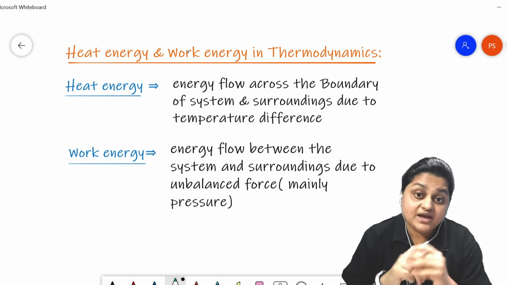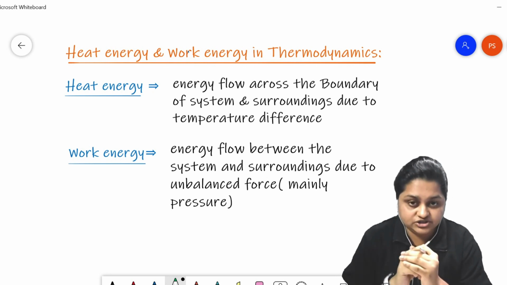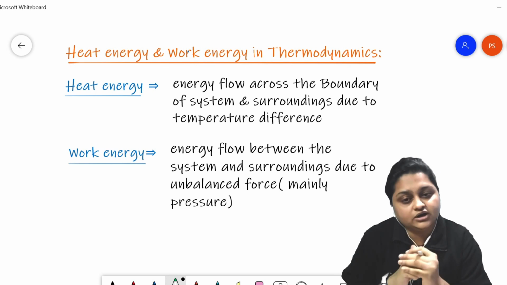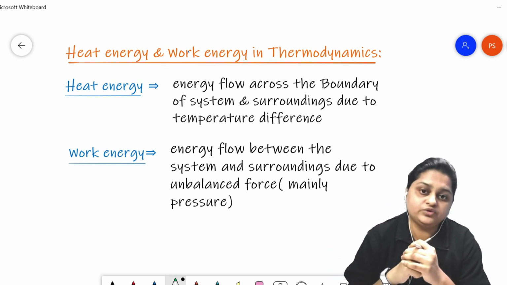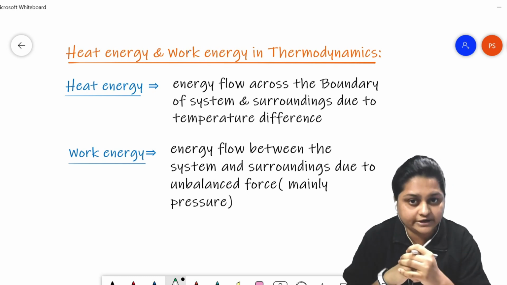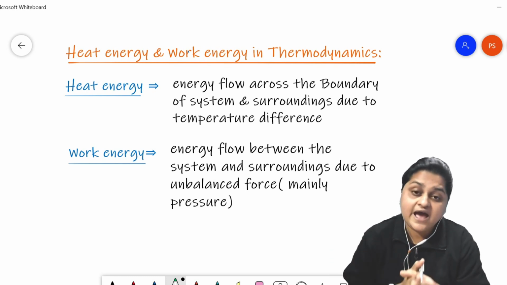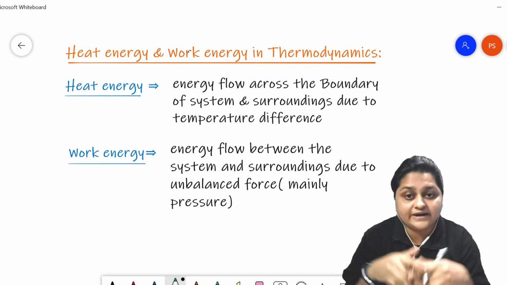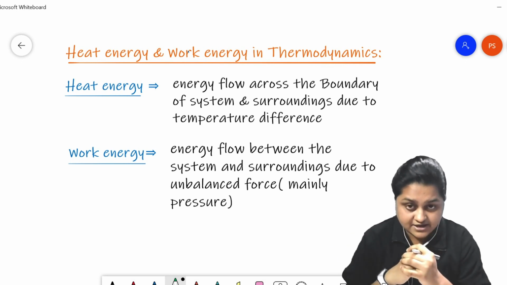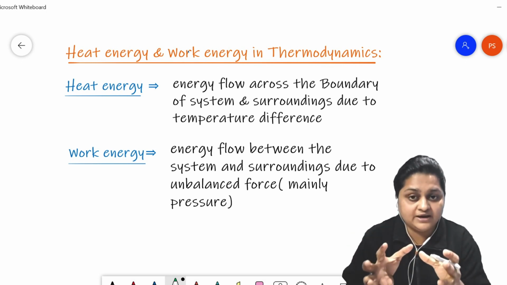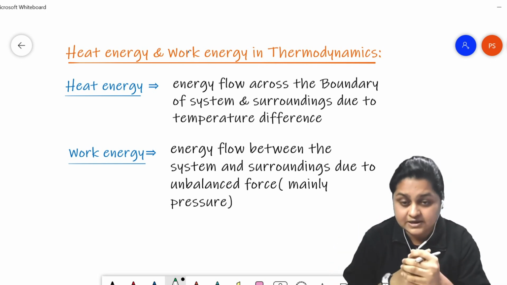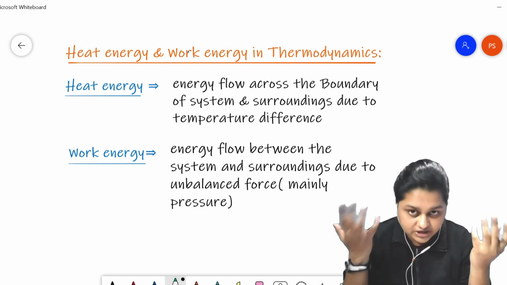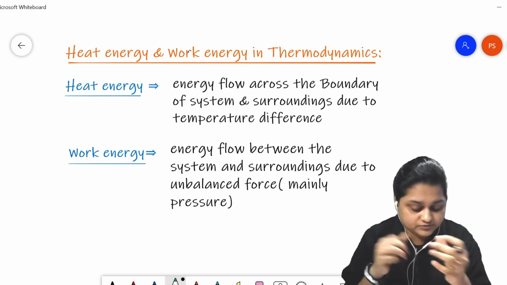So these are two different scenarios in which an imbalance has been created between the system and the surroundings, and to rectify this imbalance, the system and surroundings exchange energy in their respective forms.